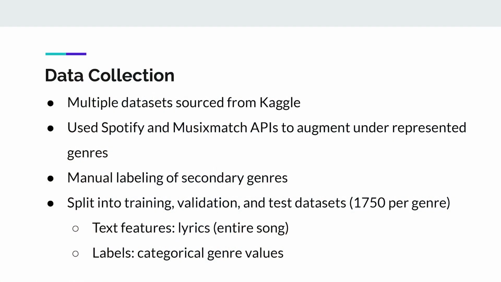For our data set, we combined multiple data sets off Kaggle. We also augmented that data set by adding more data points for underrepresented genres by scraping them off Spotify, using Spotify APIs and Musixmatch, and we scraped those lyrics for those underrepresented genres. We also did a manual labeling of the secondary genres for some of the songs, and we split this across the 3 data sets, and in total we had 1,750 songs per genre.